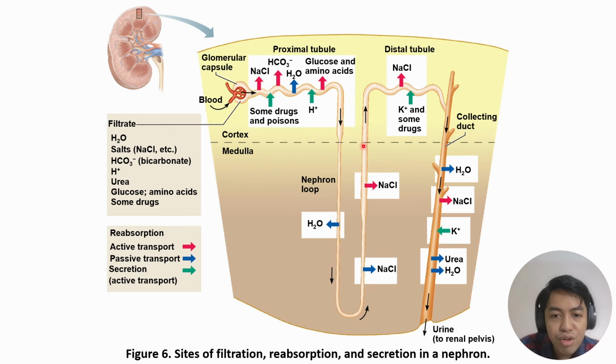Nephron loop. For the nephron loop, you have water and sodium chloride being reabsorbed here in the nephron loop. And later we also discuss what are the other components being reabsorbed. In the distal tubule, you have sodium chloride being reabsorbed and potassium and some drugs being secreted. Here in the collecting duct, you also have water, sodium chloride, and urea being reabsorbed, and you also have potassium being secreted.